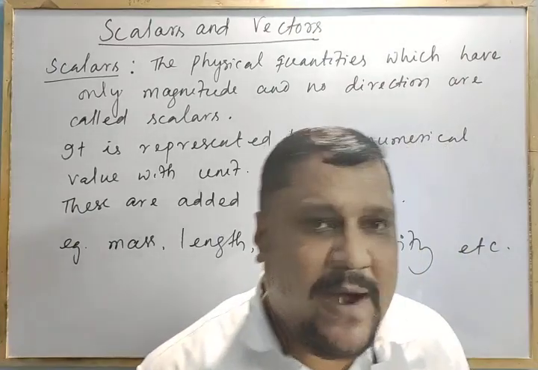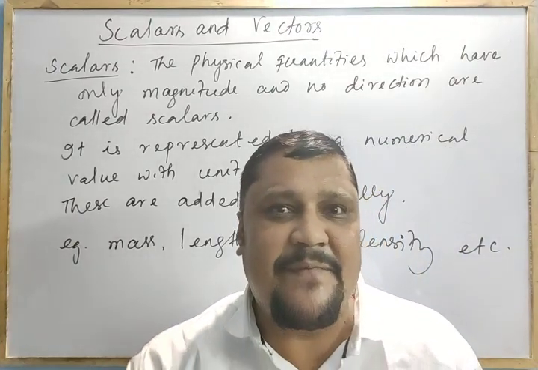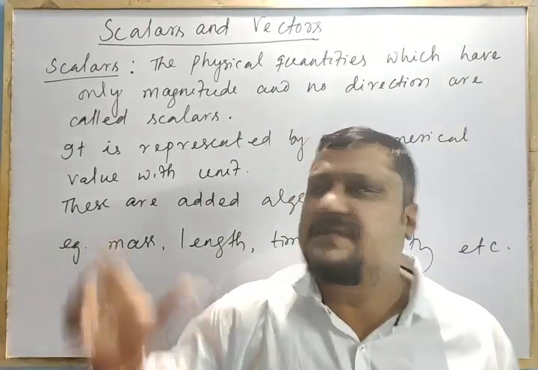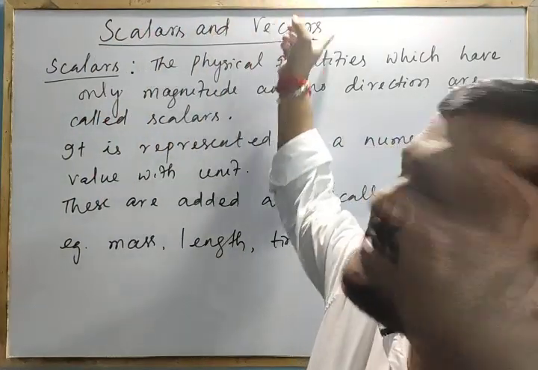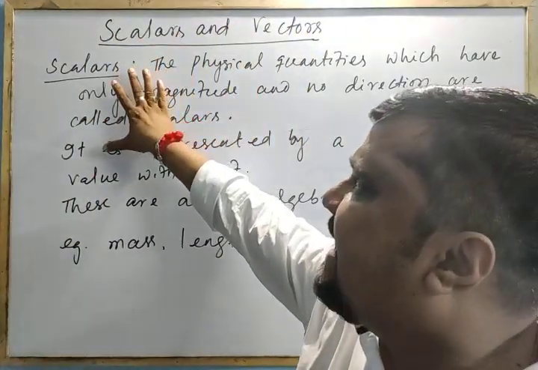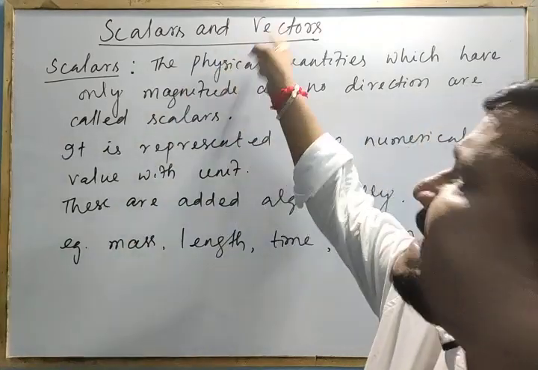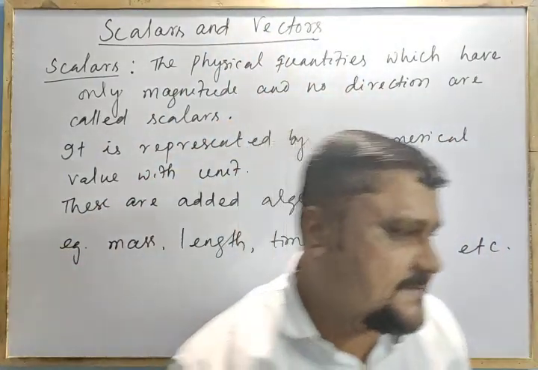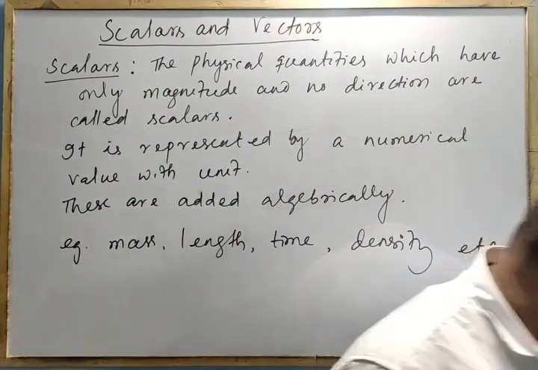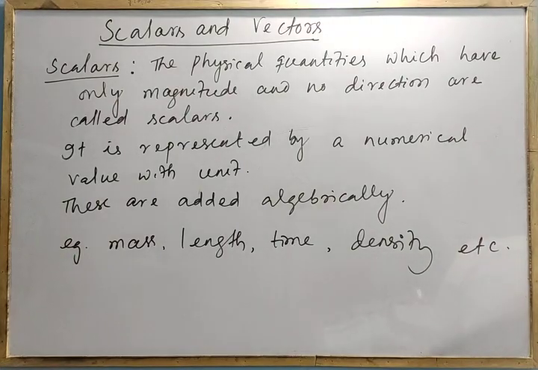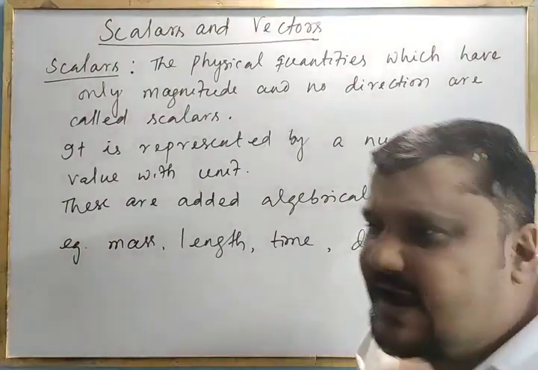But this is about scalars. Now my point is, what is the need of this one? Again I am repeating that point. What is the need of these vectors? If these are the scalars, these are the physical quantities, what is the need of these vectors? Right. Now tell me, what is the need of this vector?